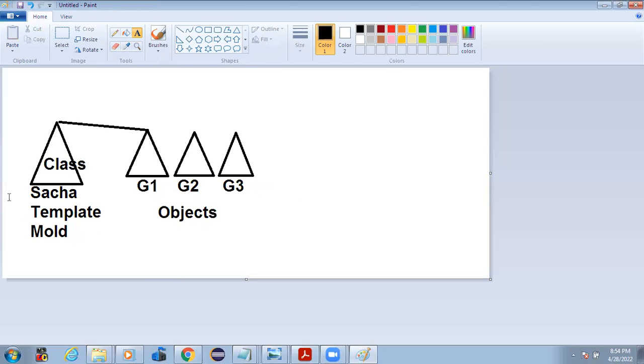We create a class, but as you said, actual memory is not allocated when you create the class. Memory is allocated when we create objects of that particular class type. So this is what we can say about the class and the objects here.